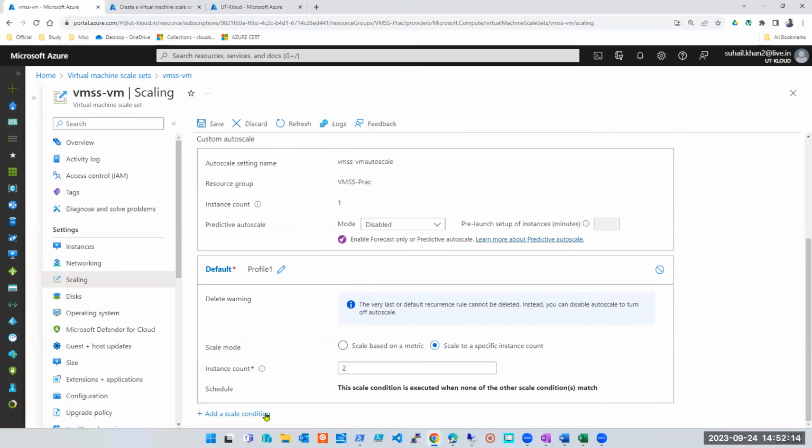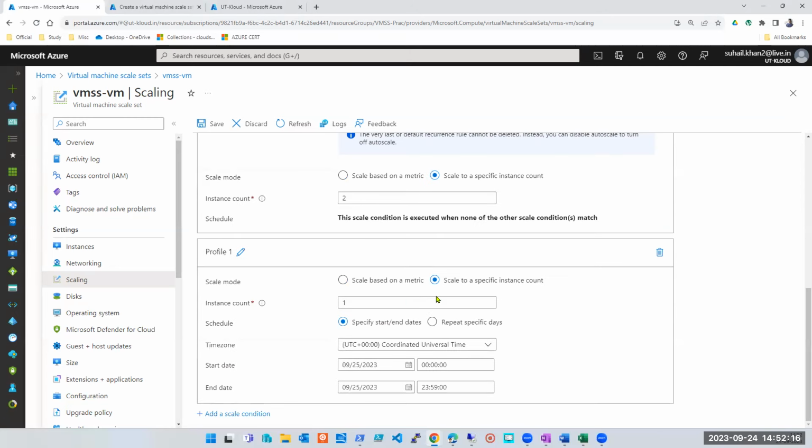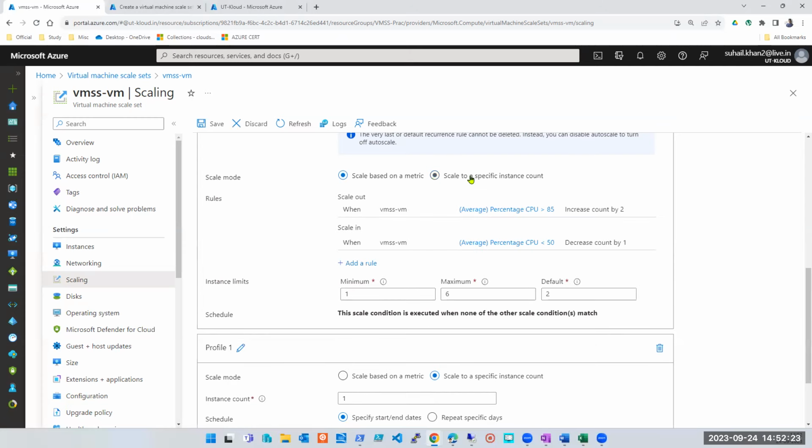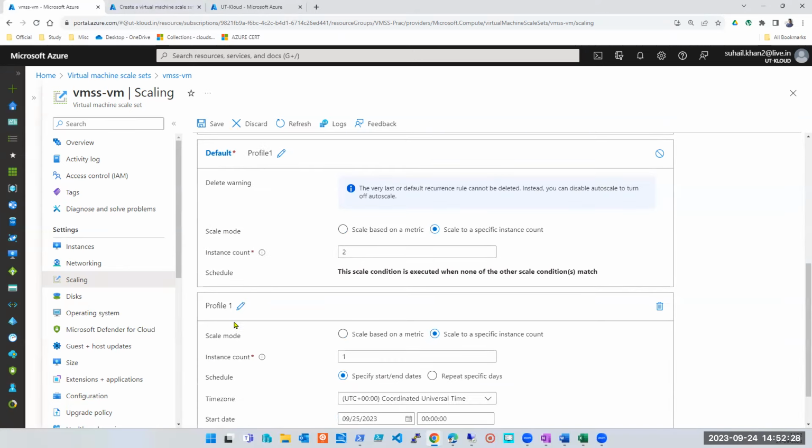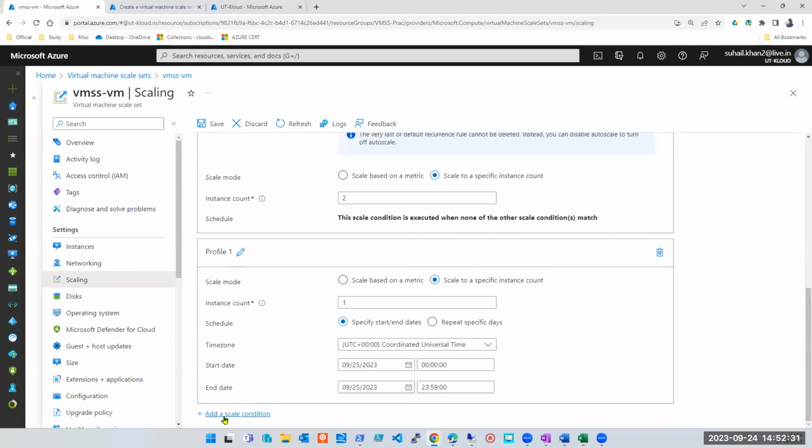That one you can do by going here, add scale condition. You can remove the metrics, scale to a specific instance count, that's fine. After that, you can add this one. Here you have the option add scale condition, and here you will put a condition. What should be your initial instance at the time of creation? I'm saying, okay, initially I should have 3 machines.